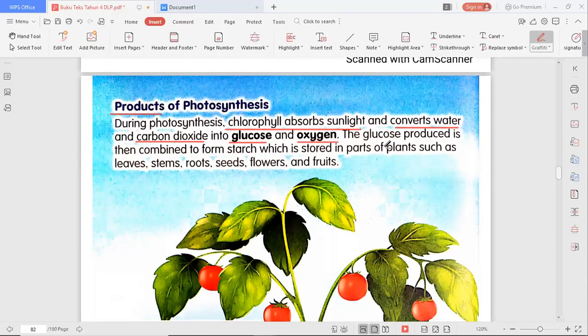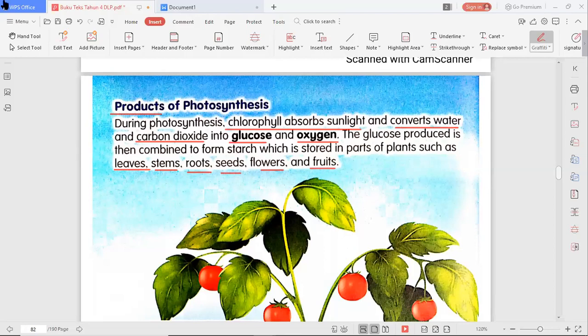So the glucose produced is then combined to form starch, which is stored in parts of plants such as leaves, stems, roots, seeds, flowers, and fruits. Okay, how many parts here? 1, 2, 3, 4, 5, 6.